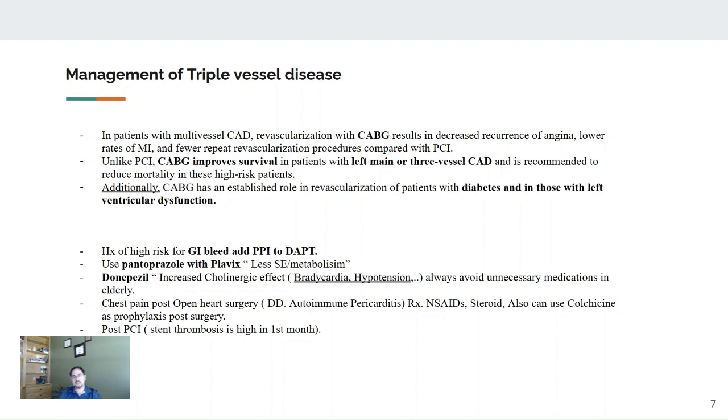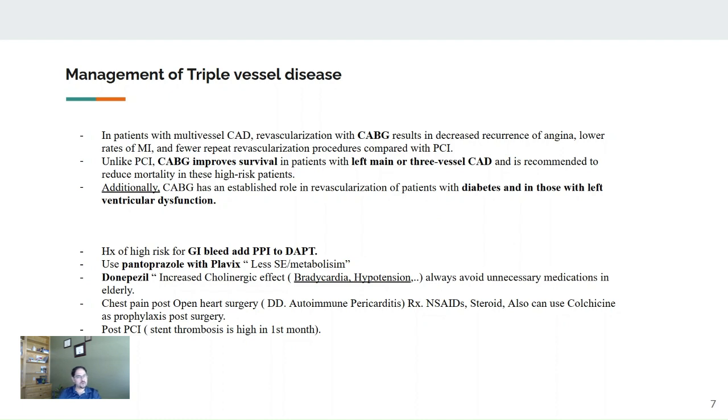Triple vessel disease: you will have this question of a patient in his 50s or 60s, diabetic, with symptoms of angina. Cardiac cath showed a left main lesion or triple vessel disease. And there's the option, okay, let's do stenting for the left main and stenting for the RCA and stenting on the left side. No, the answer here usually should be bypass. This is ideal for this patient, especially if the patient also has an LV dysfunction. Then again, the answer is bypass, CABG.